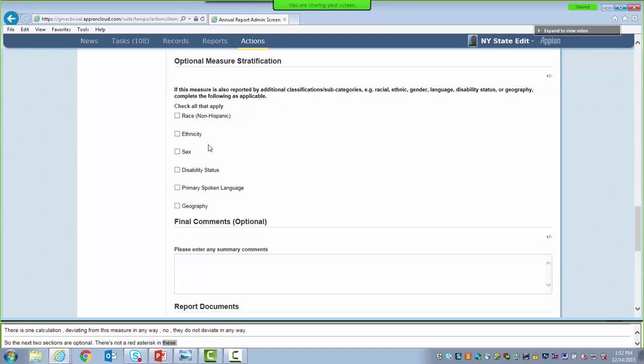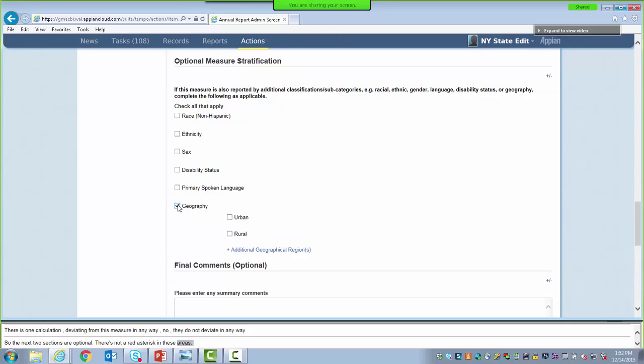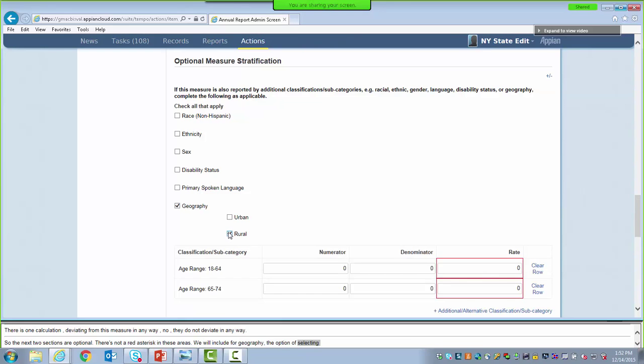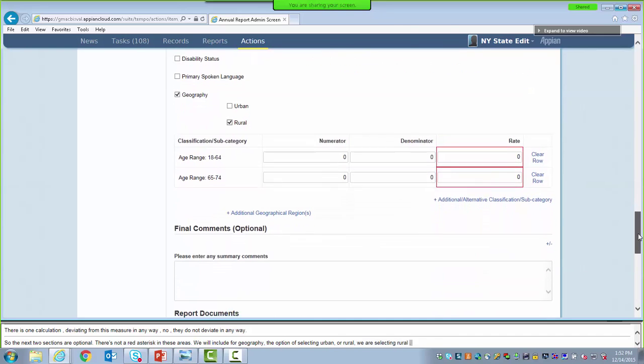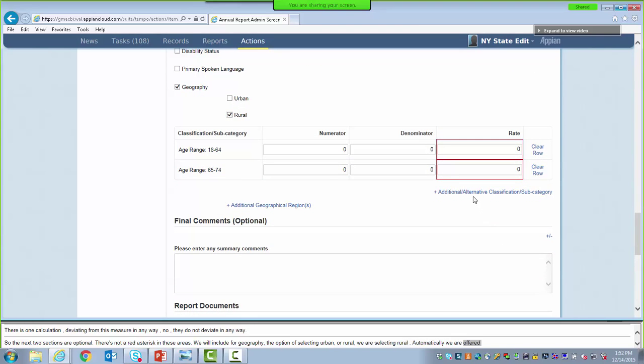And we're going to include optional measure stratification for geography. We have the option of selecting urban, rural, or adding an additional geographical region. So let's select rural. Automatically, we are offered the option of reporting on 2 age ranges. We also have the option of creating an additional or alternative classification or subcategory. We will enter information for both age ranges.